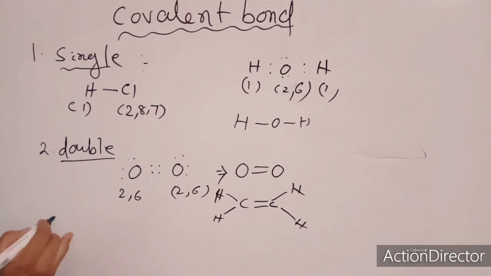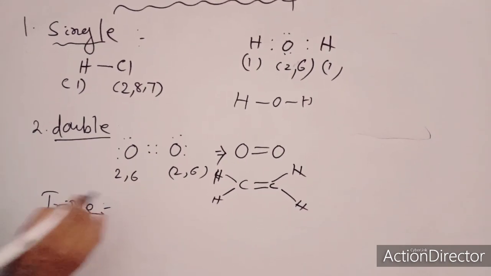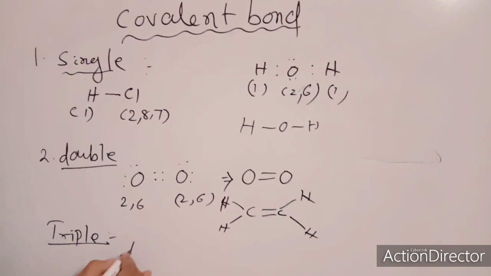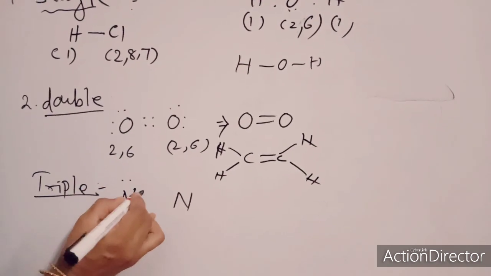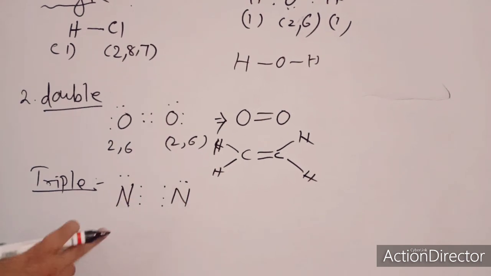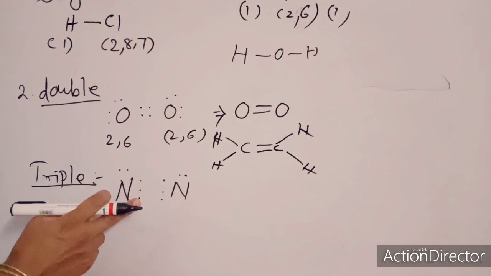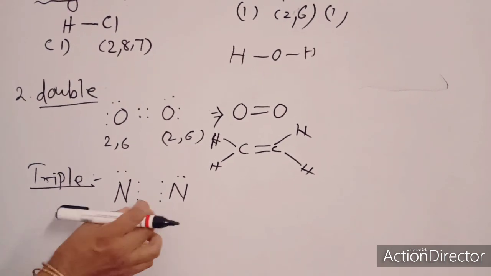Similarly, triple bond. A triple bond forms when each participating element shares 3 electrons each. Example, your nitrogen. Nitrogen has 5 electrons in the outermost shell, so they have a deficiency of 3 electrons each. So each one shares 3 electrons to make 3 shared pairs.